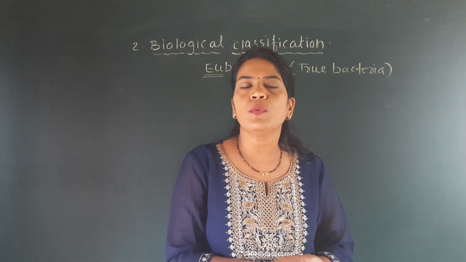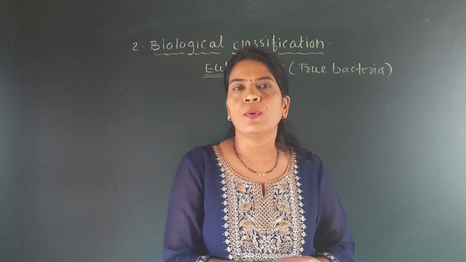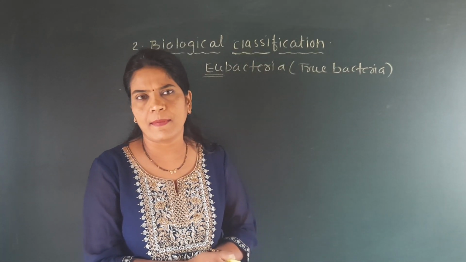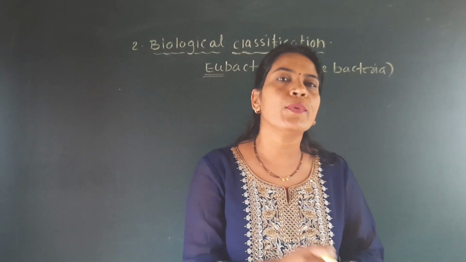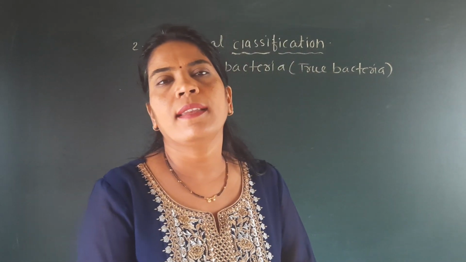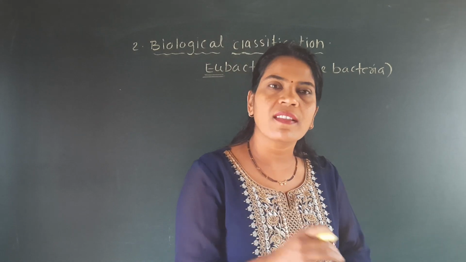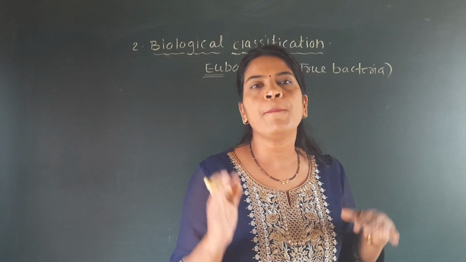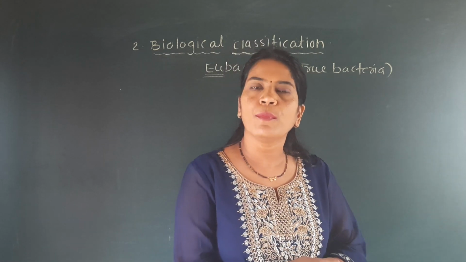Of these eubacteria there are a number of examples, more than the archaebacteria. There are thousands of eubacteria known compared to the archaebacteria. This means if the question is asked which bacteria are more in number, archaea or eubacteria, then you should know the eubacteria are more in number.